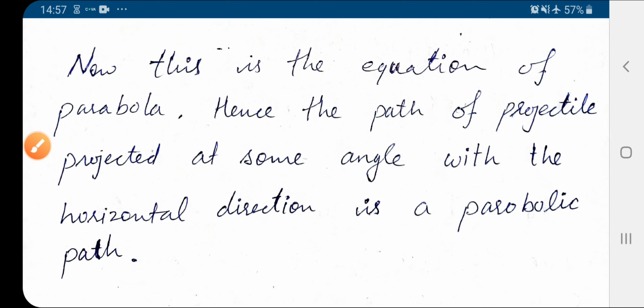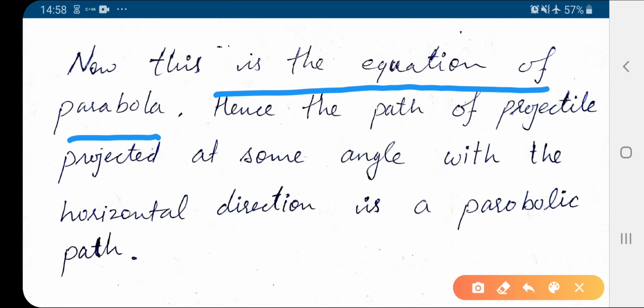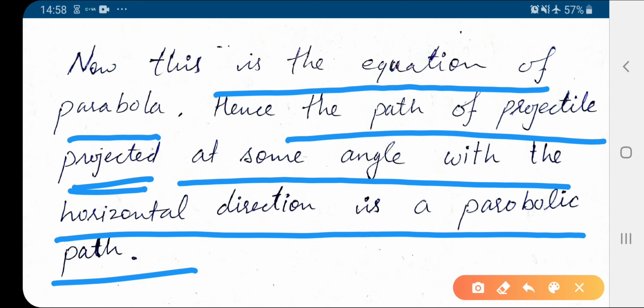So now this is the equation of the parabola, hence the path of a projectile projected at some angle with the horizontal direction is a parabolic path,